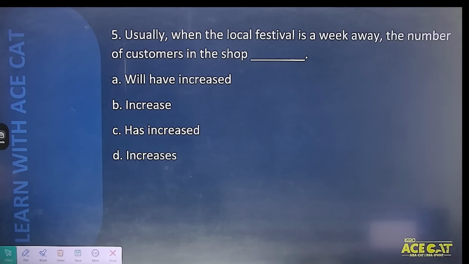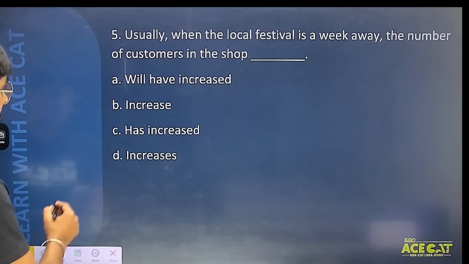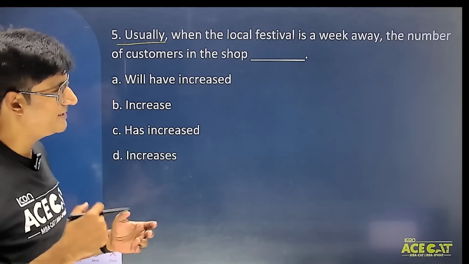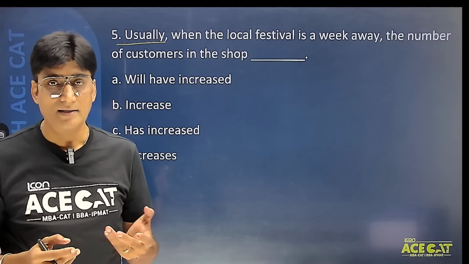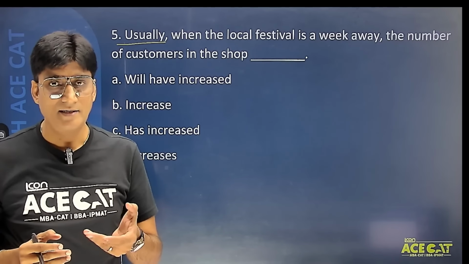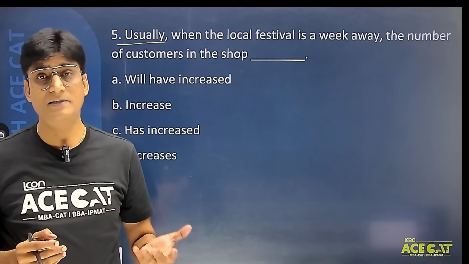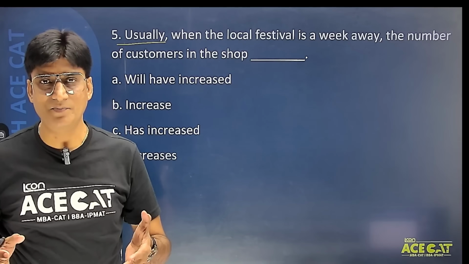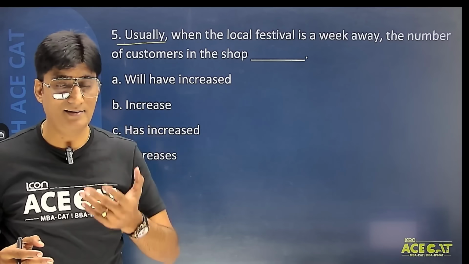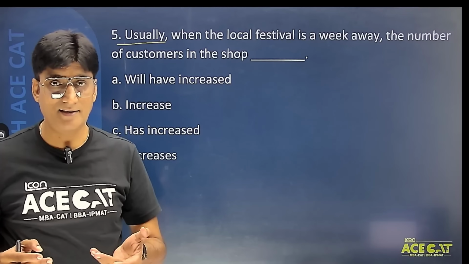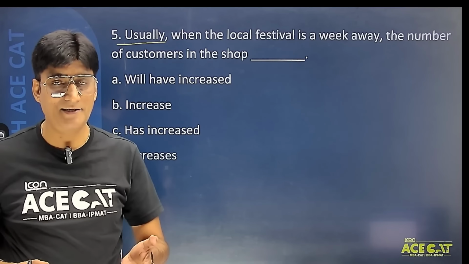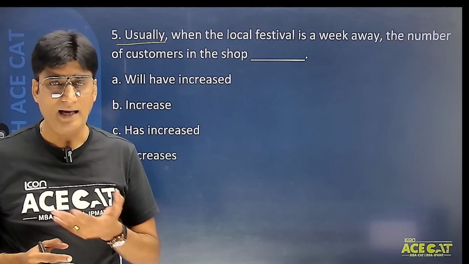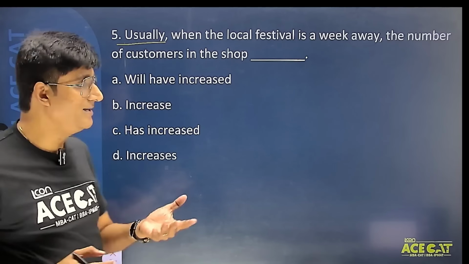Usually when the local festival is a week away, the number of customers in the shop dash. Try to understand usually. When I say usually, that means it's a regular thing which keeps happening. So when it's a regular thing which keeps happening, तो कौन सा tense हमें use करना है? Simple present tense. But what is the job of simple present tense? To talk about a regular action जो होता रहता है. Understand? जैसे मैंने कहा था ना, I drink coffee. Okay, I play cricket. I'm not playing right now, but I play cricket. That means it's a usual action. It's a usual habit. Okay, understand?